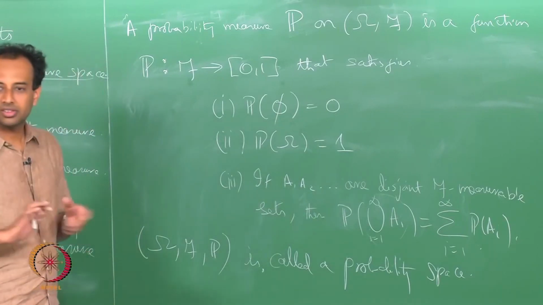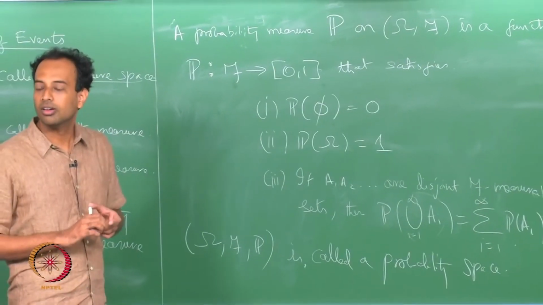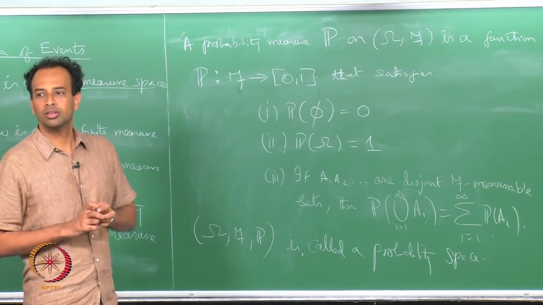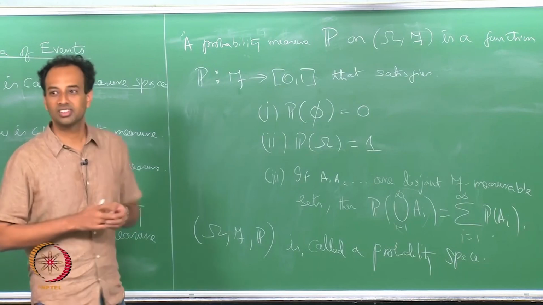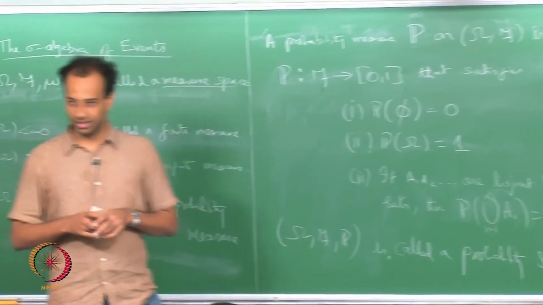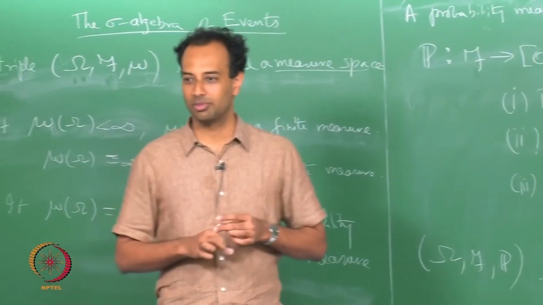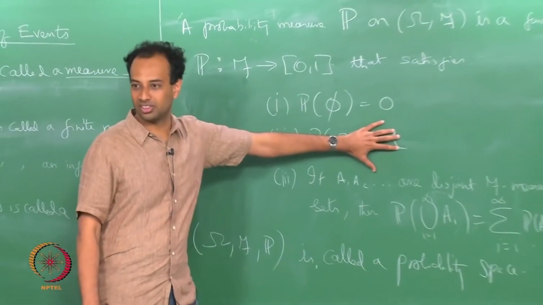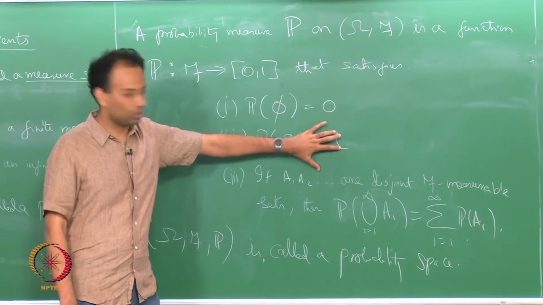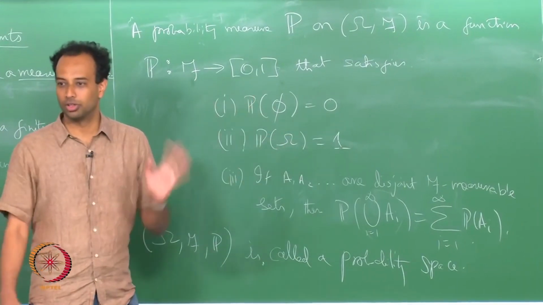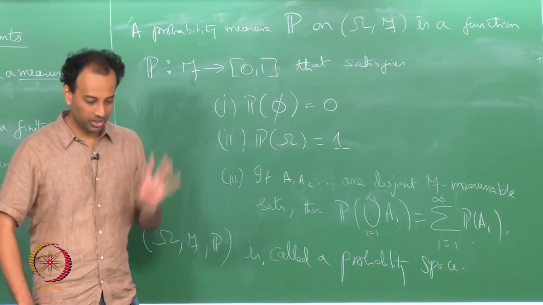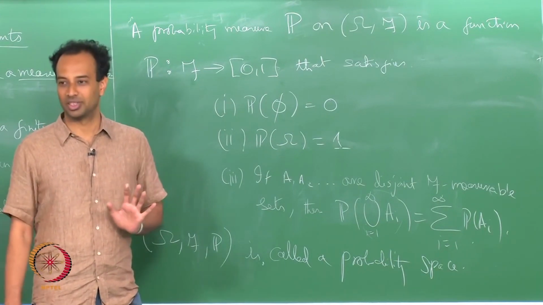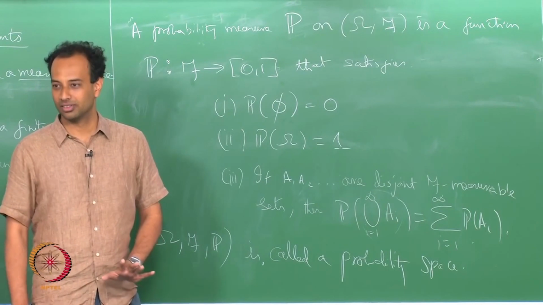Are there any other questions? Is there any other popular theory other than probability which is based on this structure, measure space? Well, all of measure theory is, right. Measure theory is a very important branch of mathematics in itself, and the only thing that is not included is this: mu of omega can be anything positive or plus infinity. Probability theory is a special case of measure theory, but it is also a very interesting and very important special case.